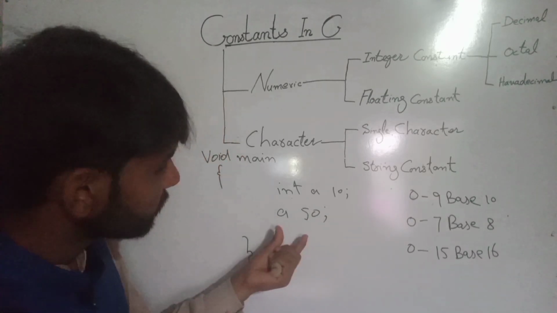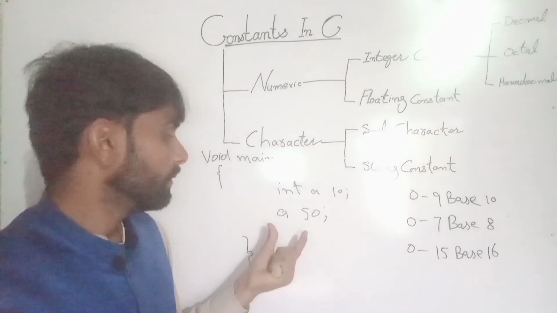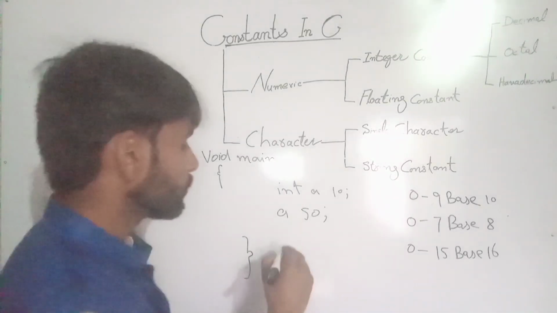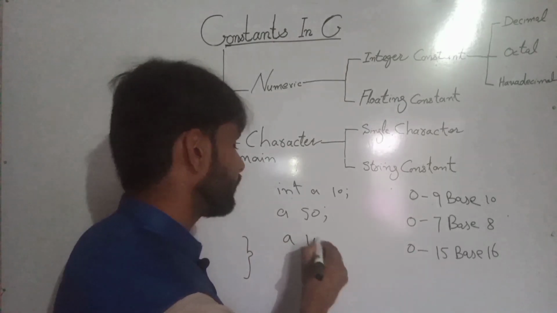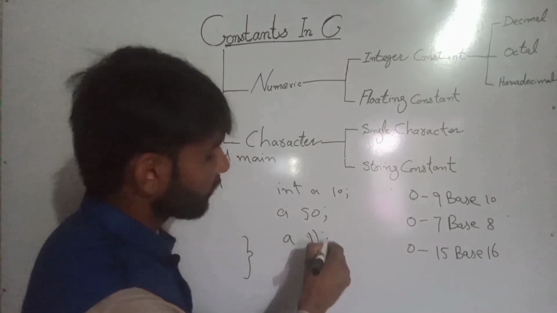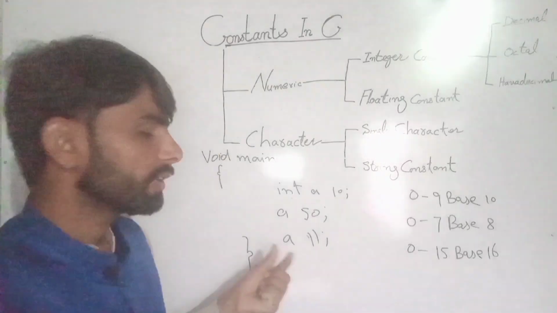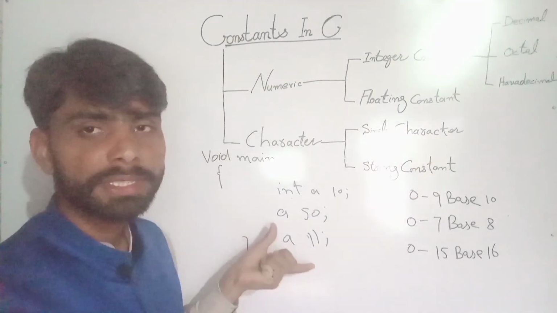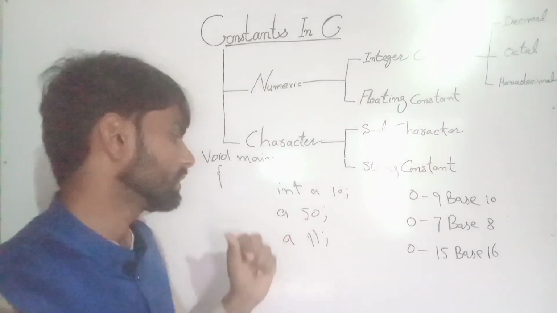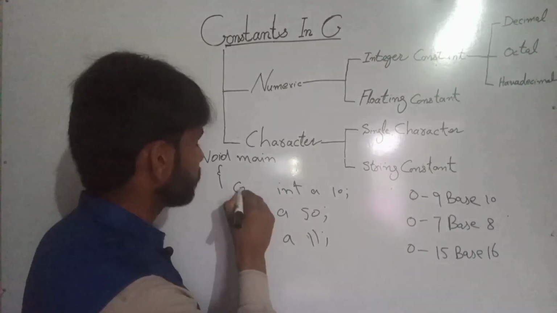If I remove the const keyword, then you can change this value to any value. So then the 50 value will be printed, which was updated last. If I update it to 10, and then if I update it to 11, the 11 value will be printed. In this way the value can be changed, but if we write the const keyword, then the const value cannot be changed.